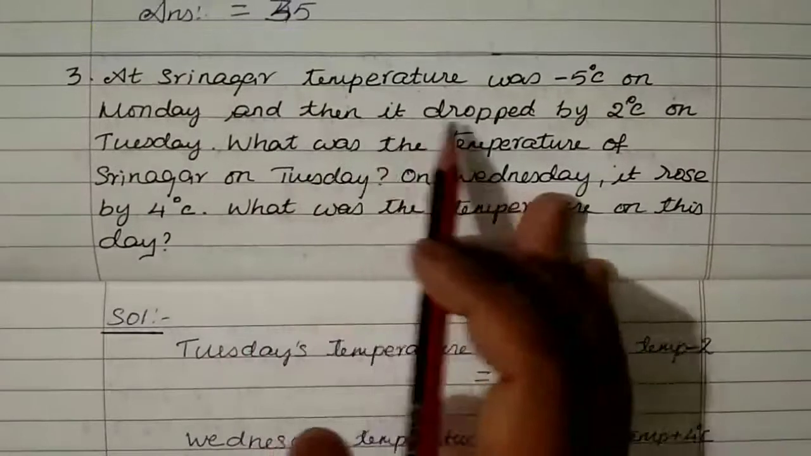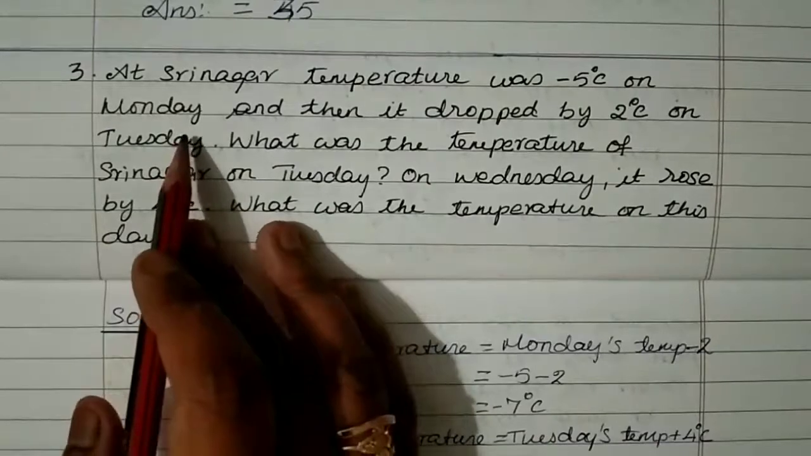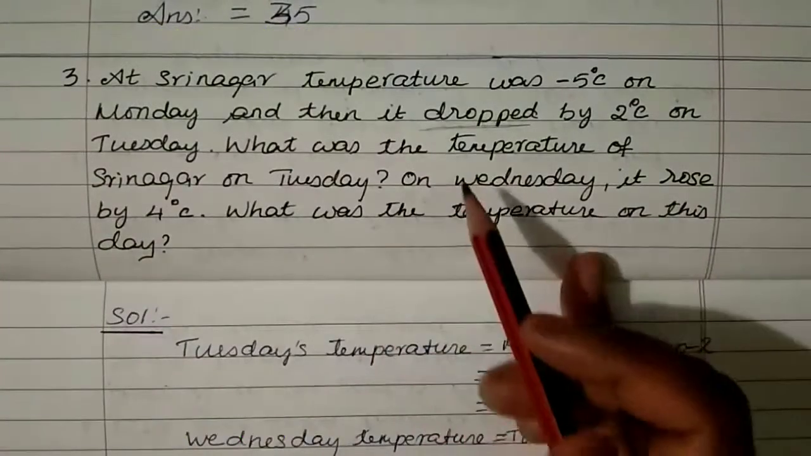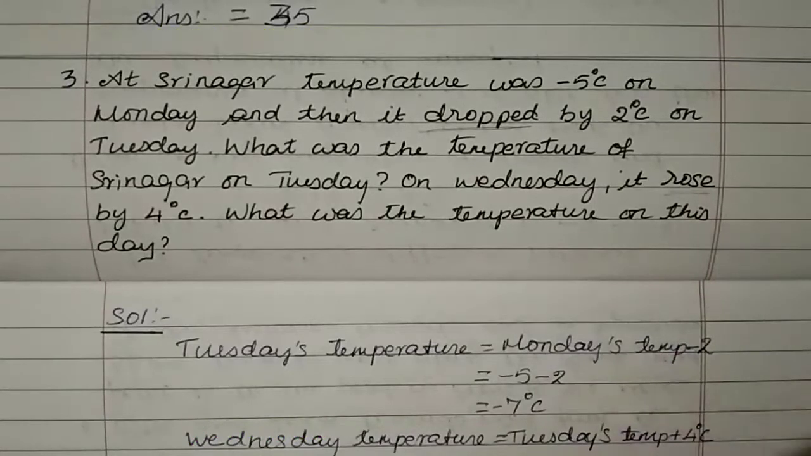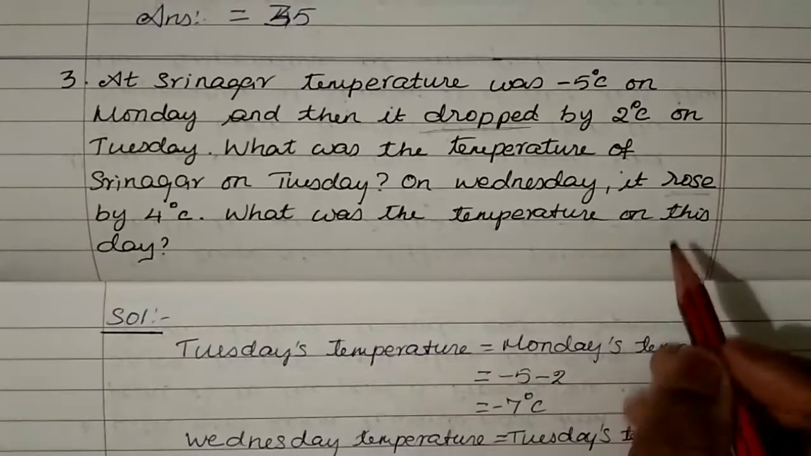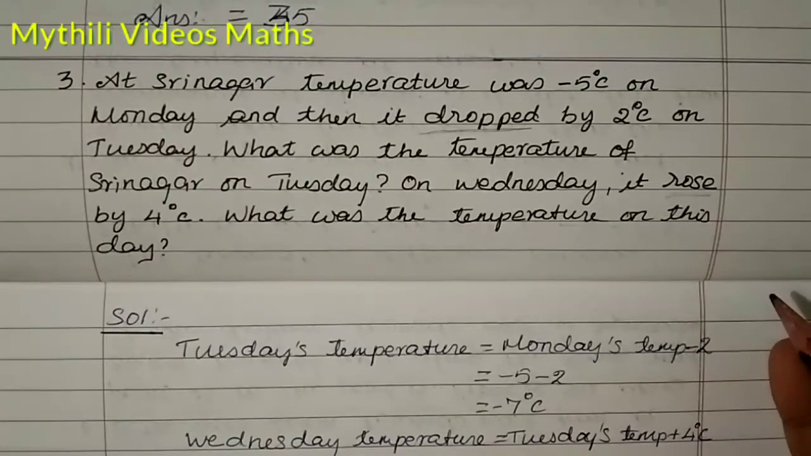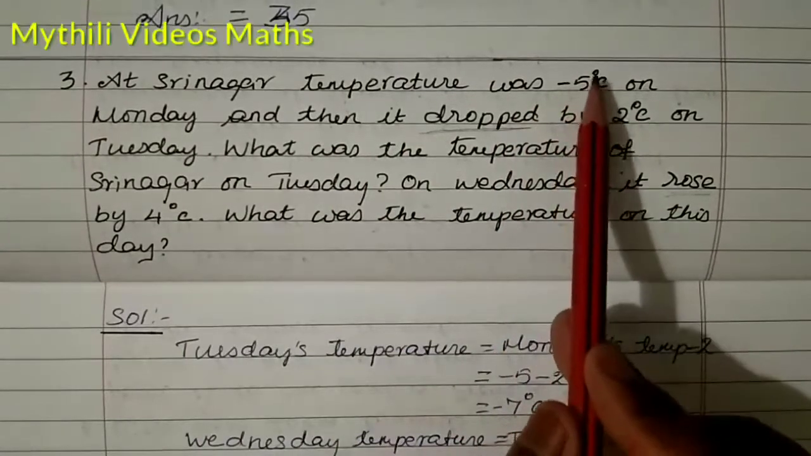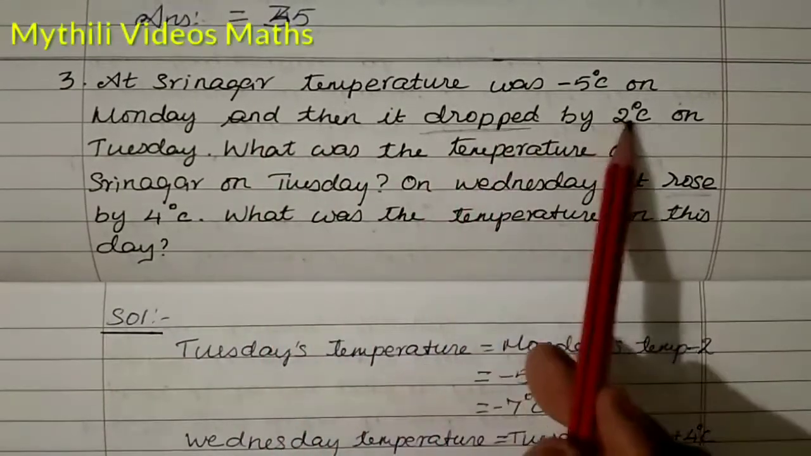So, here they have given Monday and Tuesday. In both days temperatures they have given. So, what is the meaning of dropped? Dropped means it is decreasing. The temperature has decreased. And then here rose means the temperature has increased. So if it is decreased we have to take a negative value, and if it rose we have to take a positive value. So according to that we have to take. See, first one, at Srinagar temperature was minus 5 degrees Celsius on Monday. Then it dropped by 2 degrees Celsius.